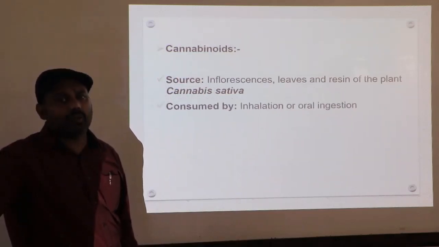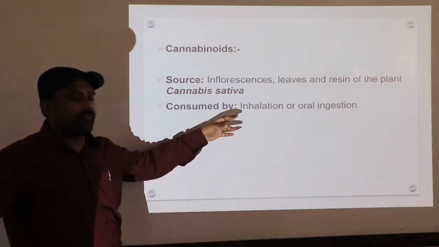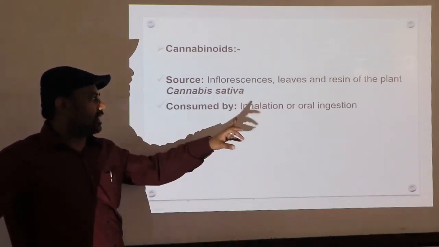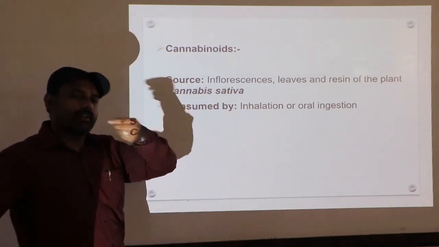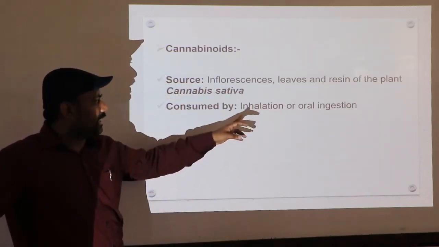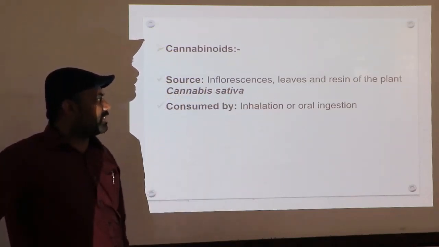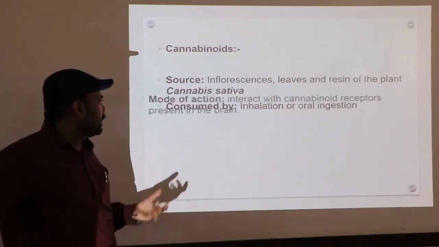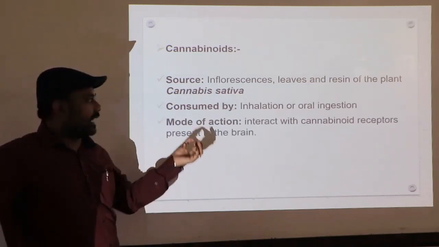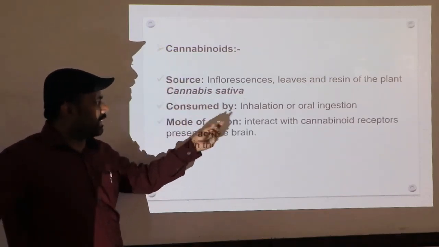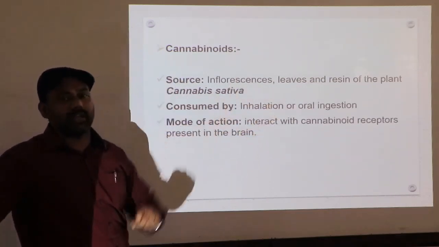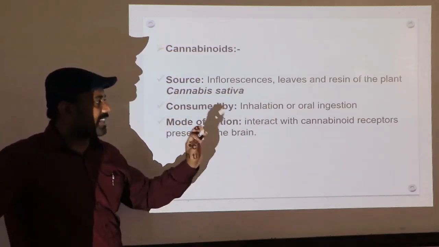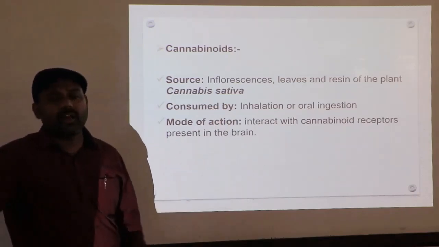Next, consumed by. We take it by inhalation or oral ingestion. Inhalation means through the nose, and oral ingestion means through the mouth; you are going to eat it. Then mode of action. That cannabinoid chemical interacts with the cannabinoid receptors present in the brain.